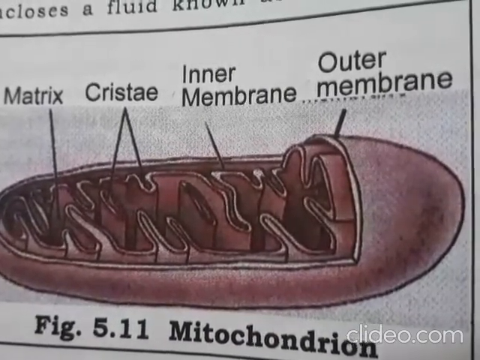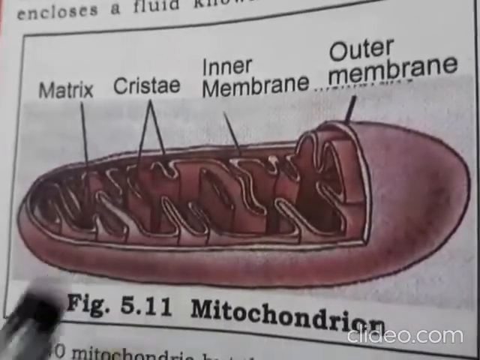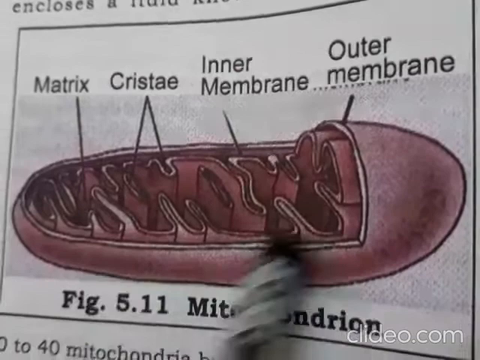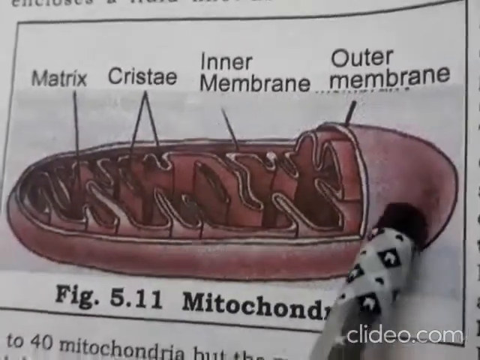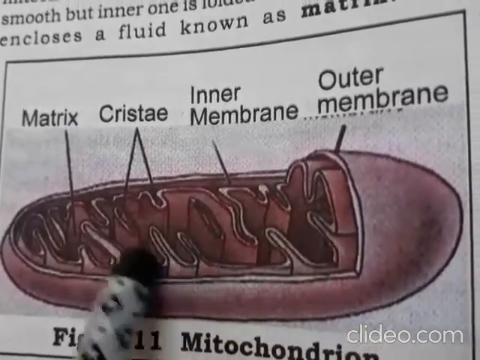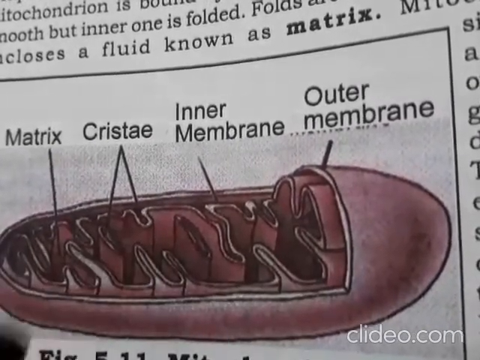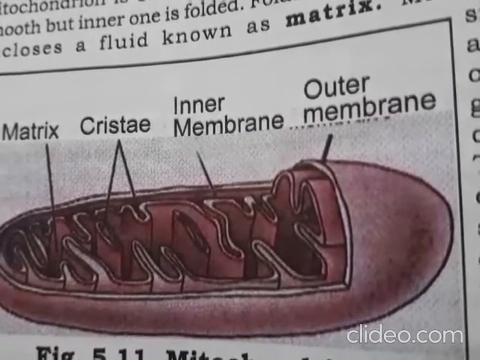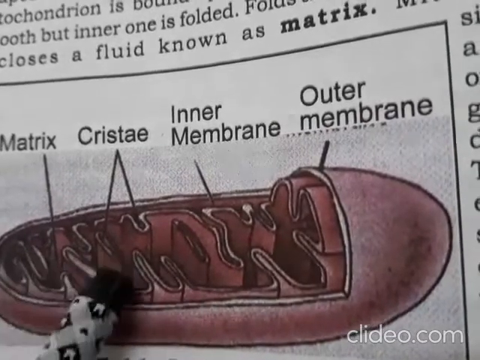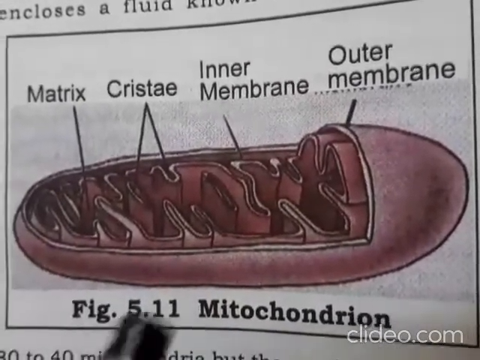What about the structure? How does it look? As you can see in the picture, mitochondria have two membranes. How many membranes? Two membranes, one covering inside the other. The outer membrane is very porous. This is the outer membrane. While the inner membrane is deeply folded. As you can see here, it is folded. This is the inner membrane. These folds create a large surface area for ATP generating chemical reactions. These folds are for the preparation of ATP, adenosine triphosphate.